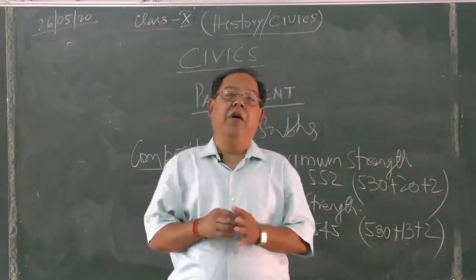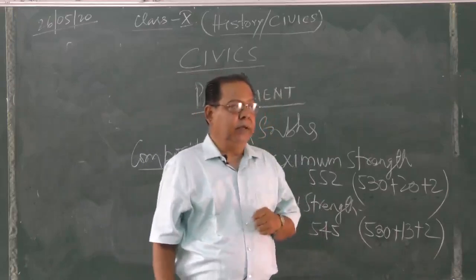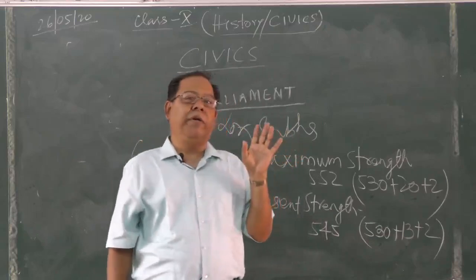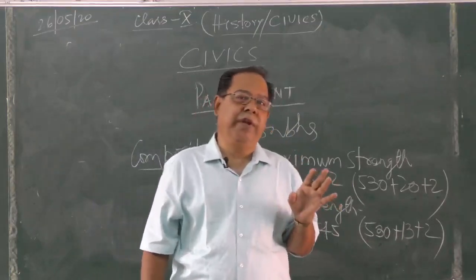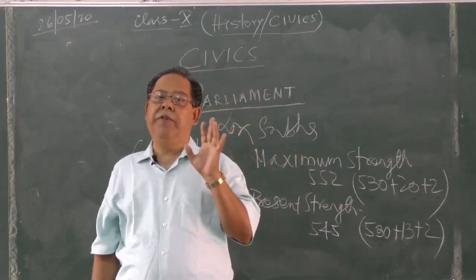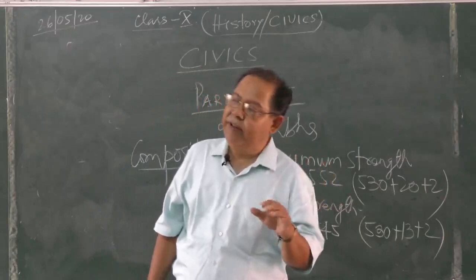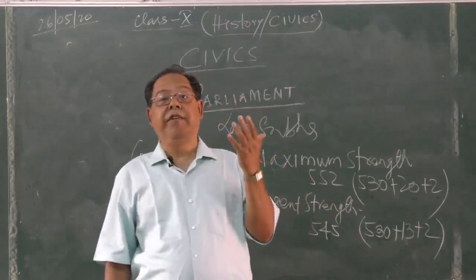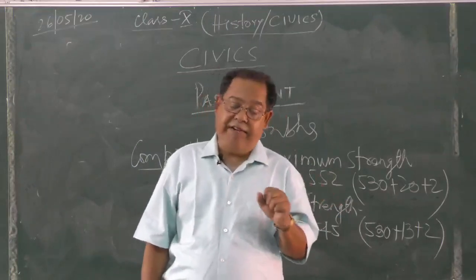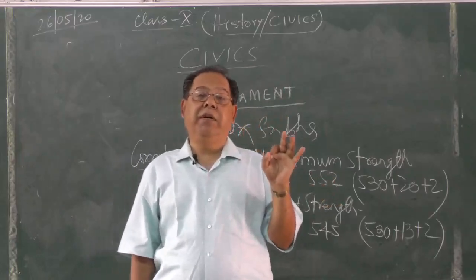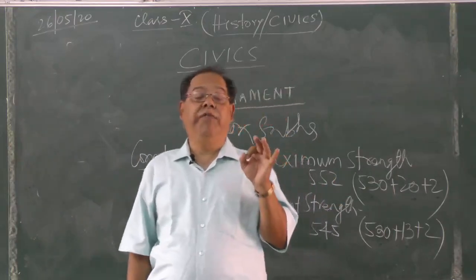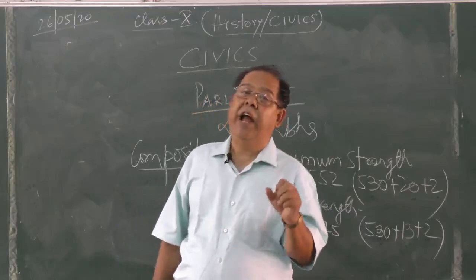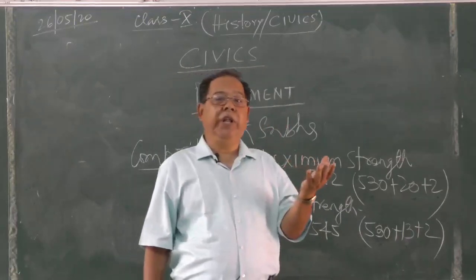All right. Now, in this composition you see a certain number of members are elected from the scheduled caste and scheduled tribe. That means there is reservation for scheduled caste and scheduled tribe in these seats. A certain percentage of seats are reserved for the scheduled caste and scheduled tribe in accordance with the population.